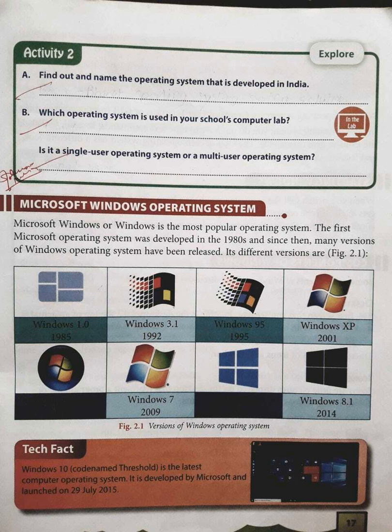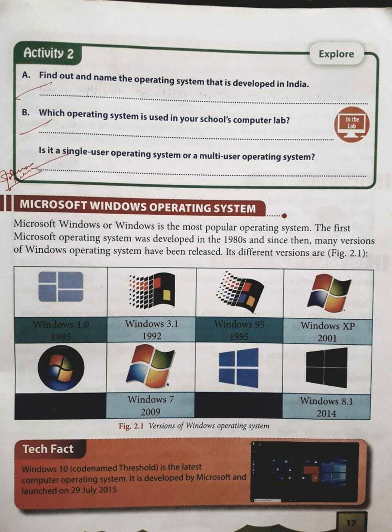The first Windows operating system was Windows 1.0. It was released in the year 1985. Then Windows 3.1 was released in 1992. Windows 95 was released in 1995.